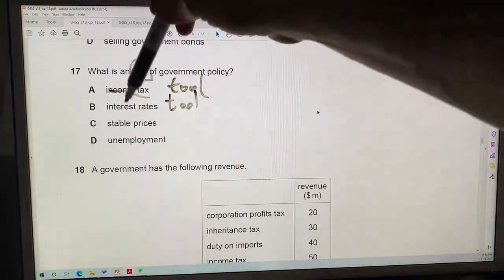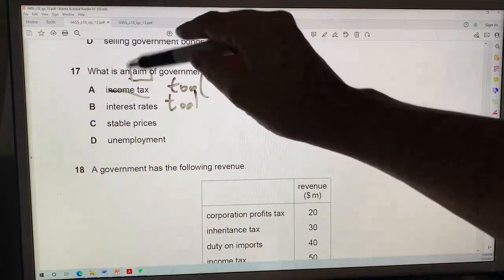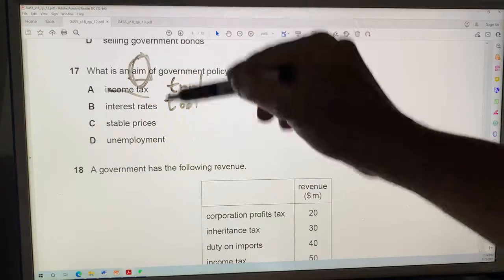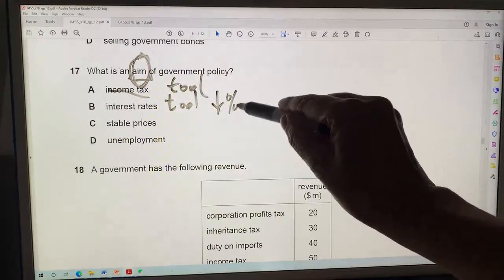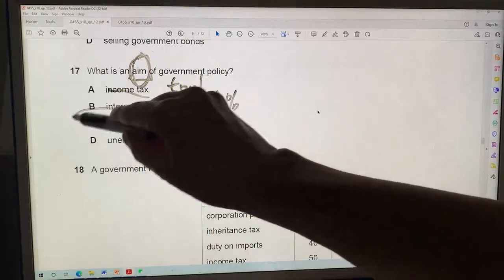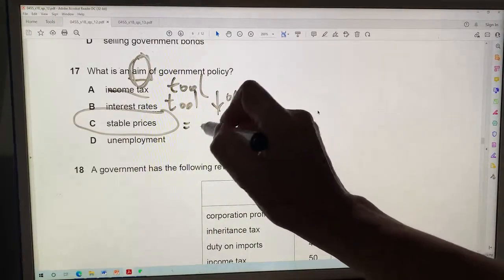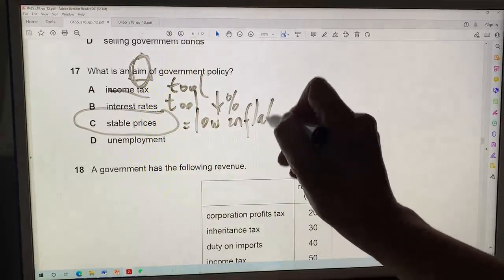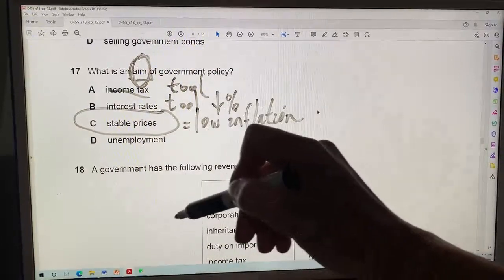Government might want to reduce interest rates, but just say interest rates, that's not an aim. Reduced interest rates is an aim. Stable prices is an aim. This equals low inflation. And that's good.